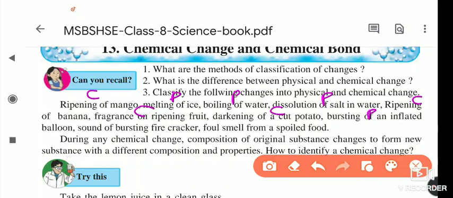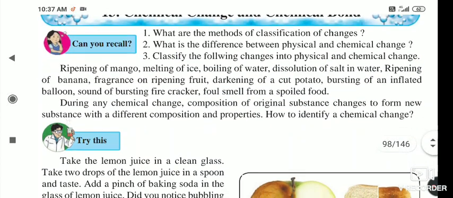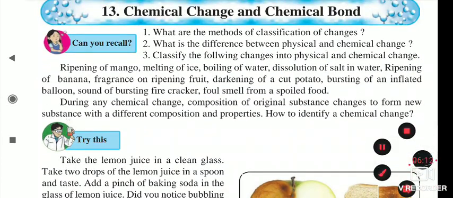Sound of a bursting firecracker. Is the sound of a bursting firecracker a physical or chemical change? That is a physical change. Foul smell of spoiled food is a chemical change, because the food is spoiling, and due to this its taste and odor are changing. In this way we divide some changes into physical changes and some into chemical changes.